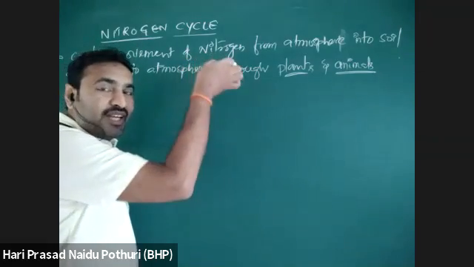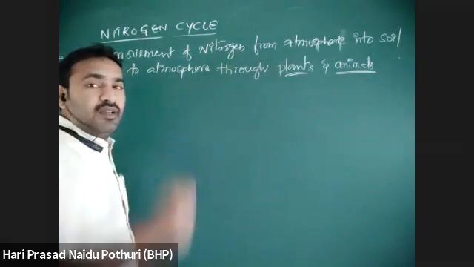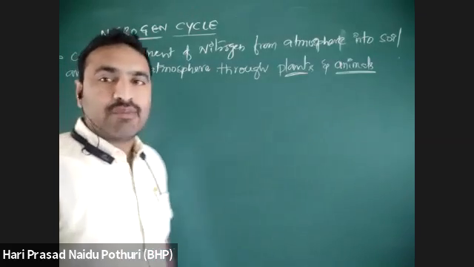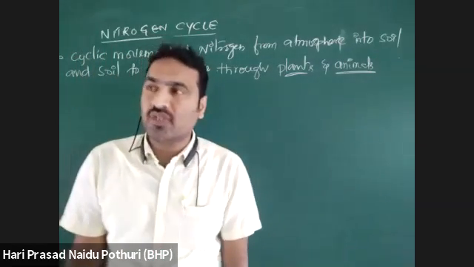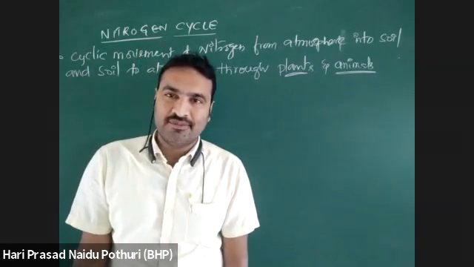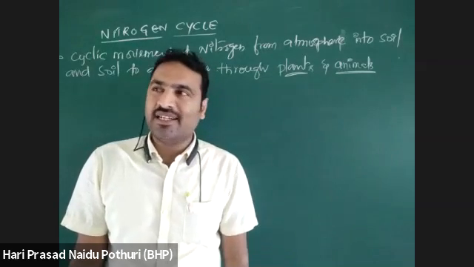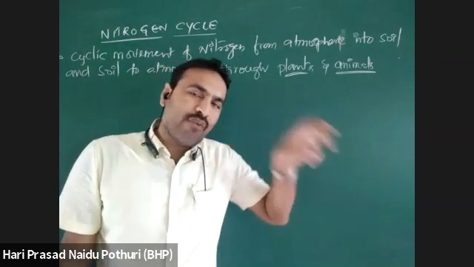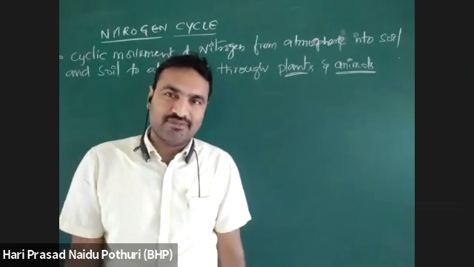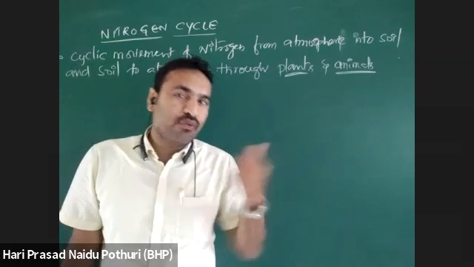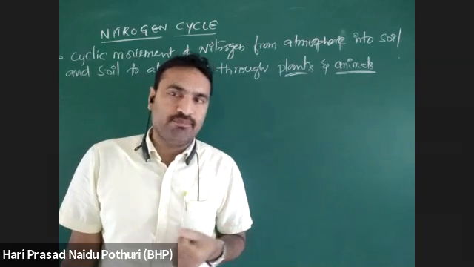Suppose atmospheric nitrogen is there, that is taken up by the nitrogen fixing microbes. Those nitrogen fixing microbes convert atmospheric nitrogen into nitrate, nitrite. They are taken by the plant. Nitrogen is first converted into useful forms, nitrate, nitrite, ammonium.